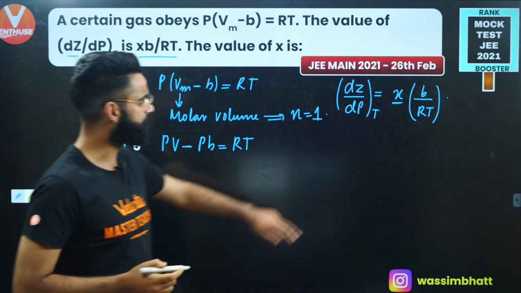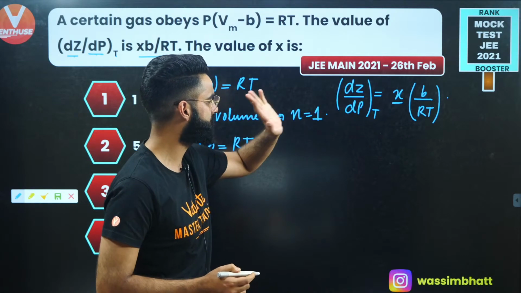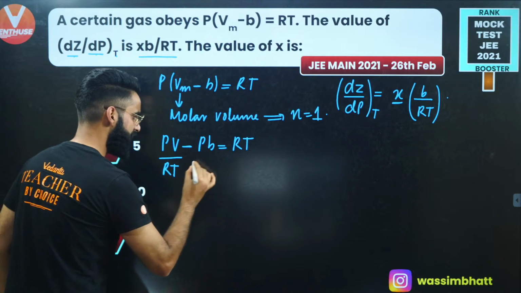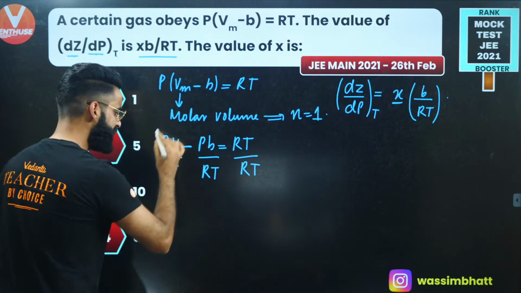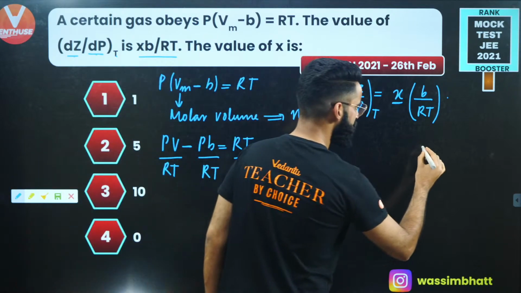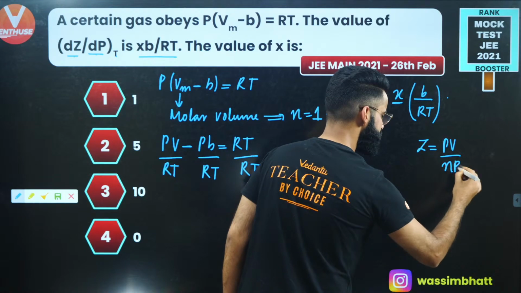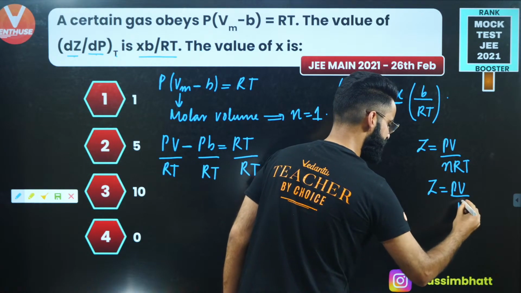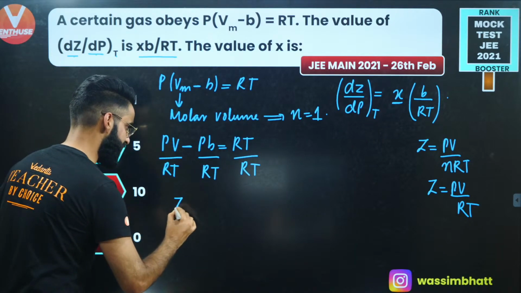Since we need to calculate the value of dZ upon dP, what is Z? Z is the compressibility factor, yes? So I'll be dividing this equation throughout by RT. So what I'll be getting is PV divided by RT. If you remember, the compressibility factor Z is equal to PV divided by nRT. Since I've taken the number of moles of gas as 1, Z is simply equal to PV divided by RT. So instead of PV by RT, I'll be writing Z.